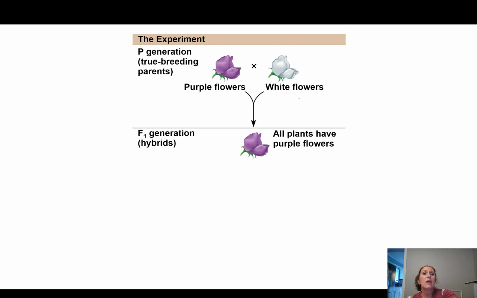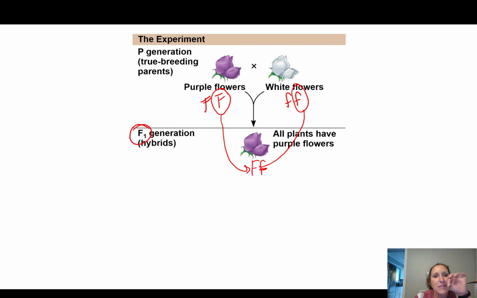Now, the kids of these two flowers were hybrids, but they were all purple. Remember, I said this is FF and this is ff. So the only thing that this, let's say egg, can have is a big F, and the only thing this sperm can have is a little f. So these are the F1 generation, or the first filial generation. It is a hybrid, or we call it heterozygous, because it has one big letter and one little letter.